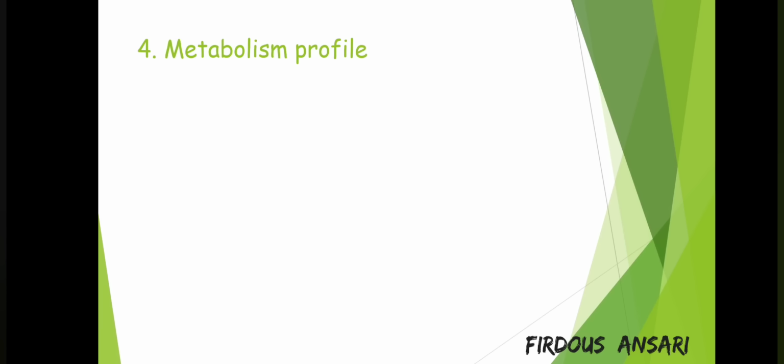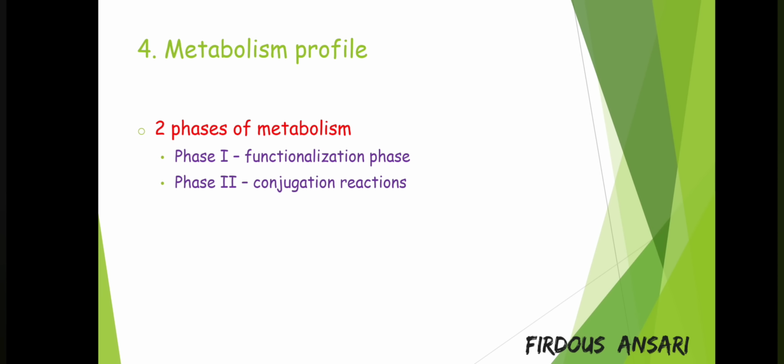Next, we shall check out the metabolism profile. We have two phases of metabolism, phase 1 and phase 2. Phase 1 is the functionalization phase, and phase 2 is where conjugation reactions take place. Phase 2 is a true detoxification pathway, resulting in water soluble products that are easily excreted. Now cytochrome P450 plays a major role in drug metabolism, and among these, CYP3A4 is the most important one.